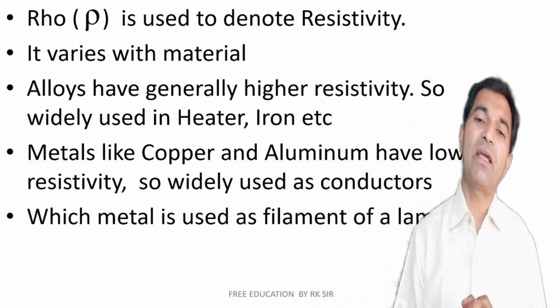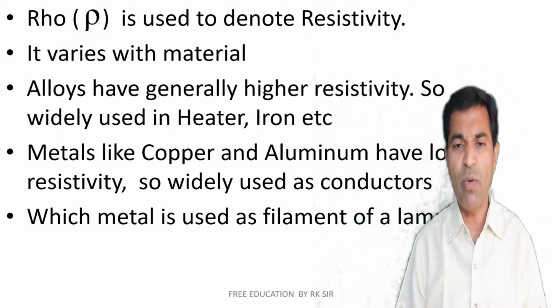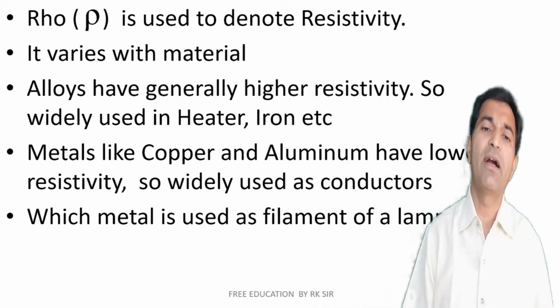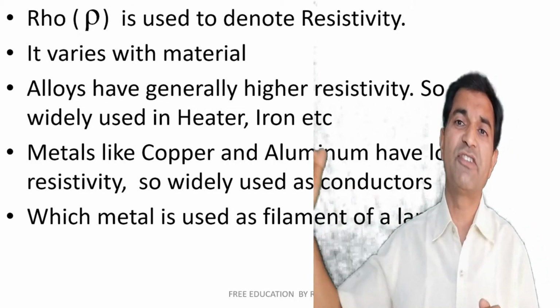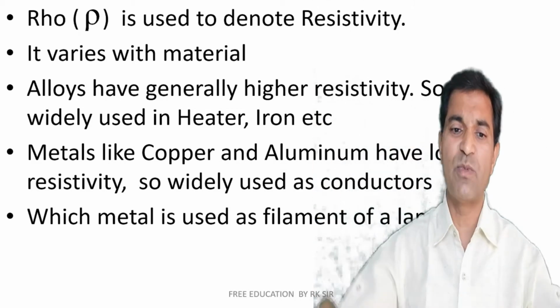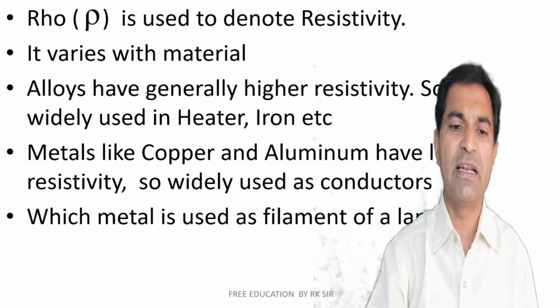Whereas metals like copper and aluminum have lower resistivity, so they are widely used as conductors. Copper is generally used for wiring our houses, whereas aluminum is generally used in transmission lines on our transmission towers for transmitting electrical power.